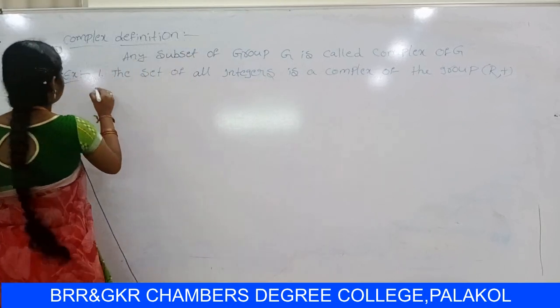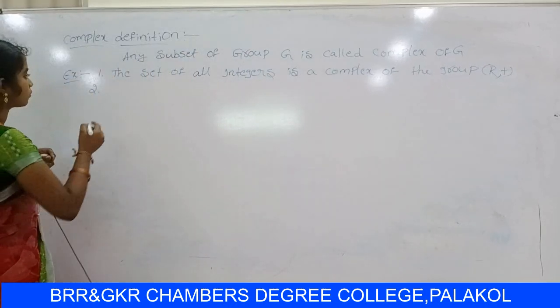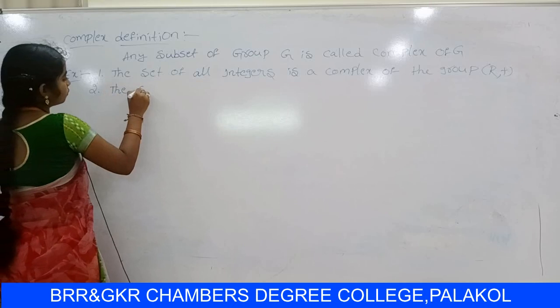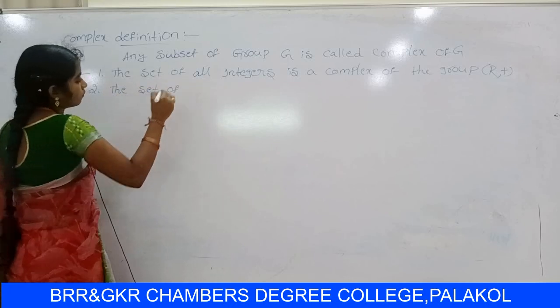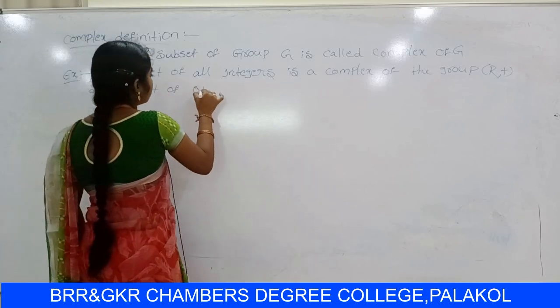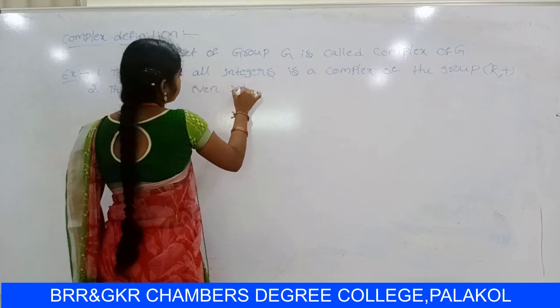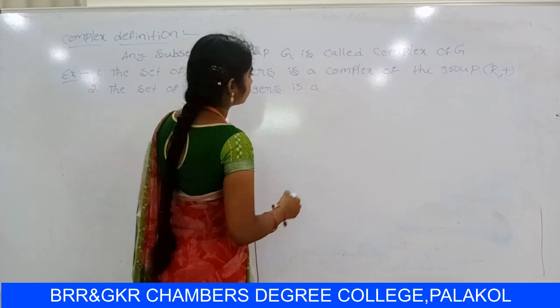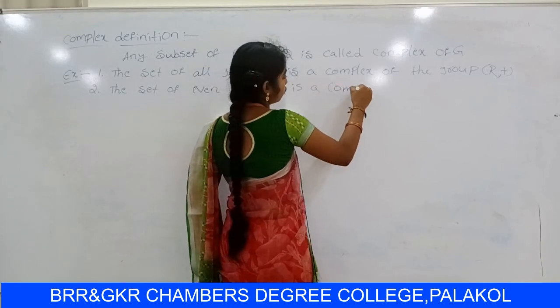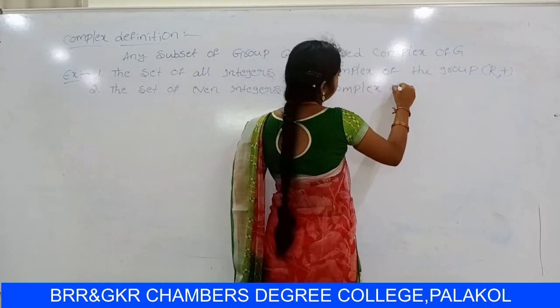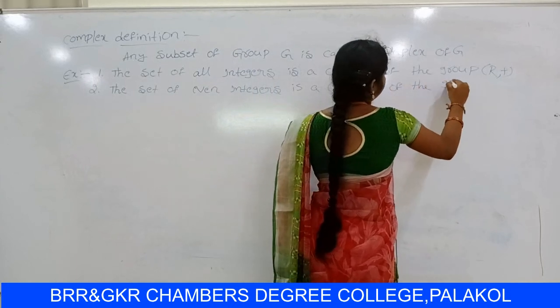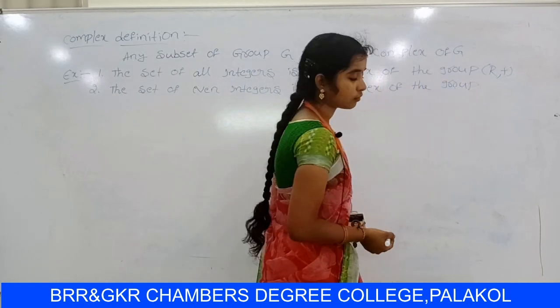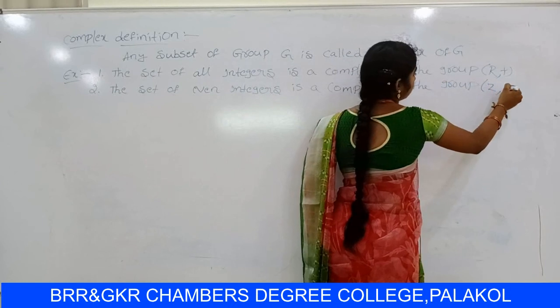Next example: the set of even integers is a complex of the group (Z, ·).